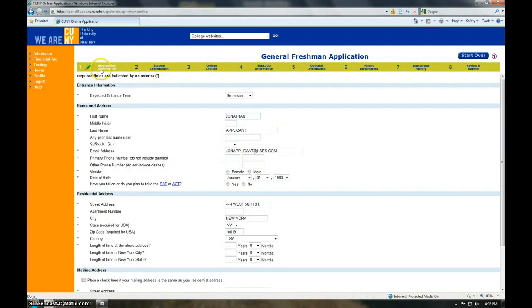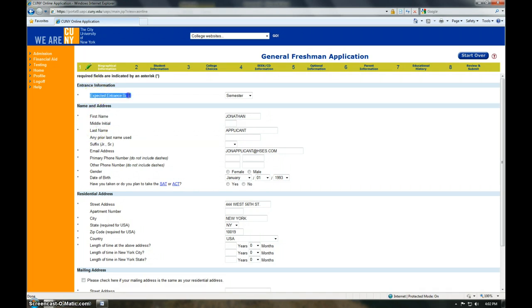So let's go through, starting with the first section with the biographical information. You can see a series of questions here. The questions that have an asterisk next to it are required. You must answer. If there's no asterisk next to it, the question is optional and you do not need to provide an answer to that question. You can complete without an answer.